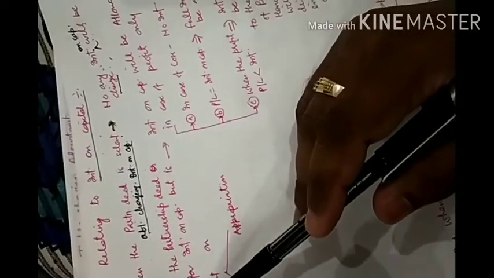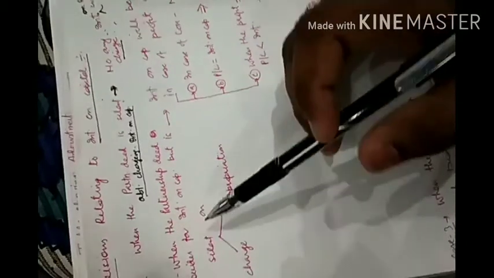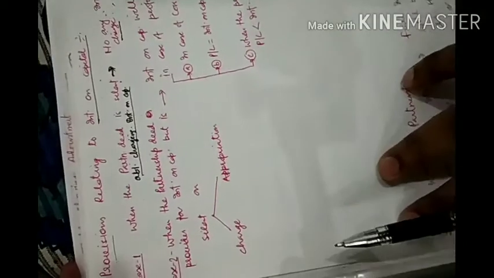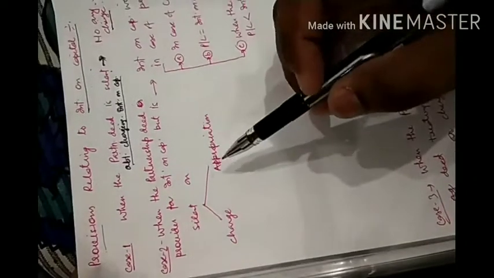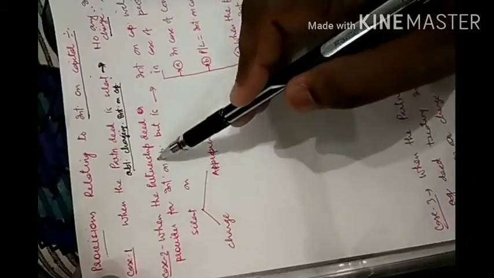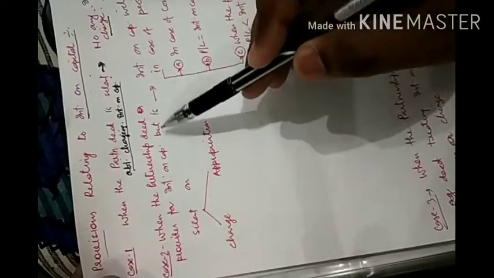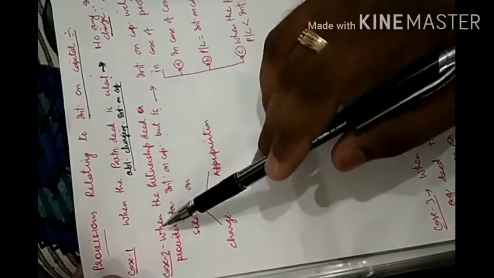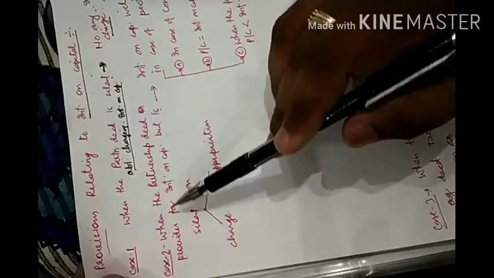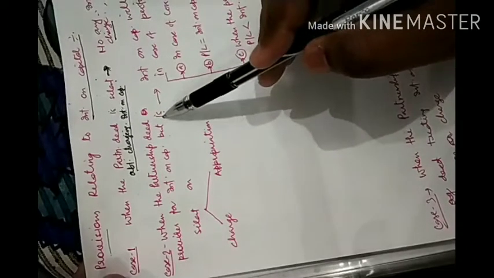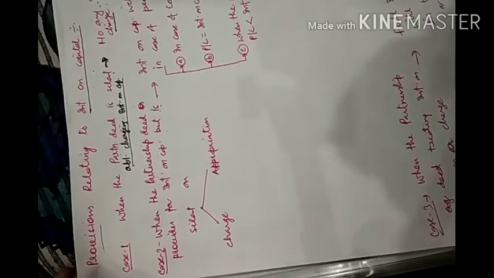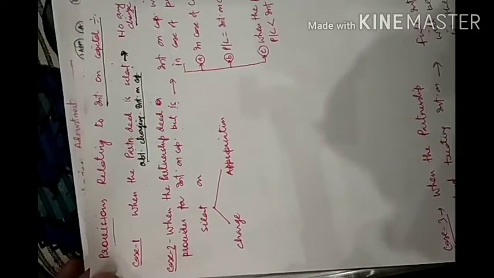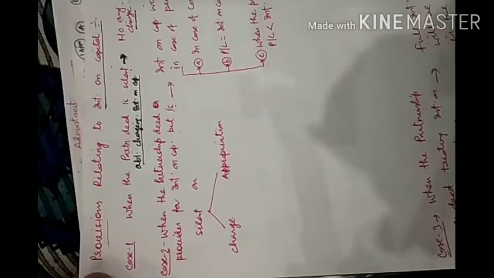Case number 2 is the most important case about charging interest on capital. It is when the partnership deed provides for interest on capital. If it is mentioned in the partnership deed, the interest on capital will be given to the partners.